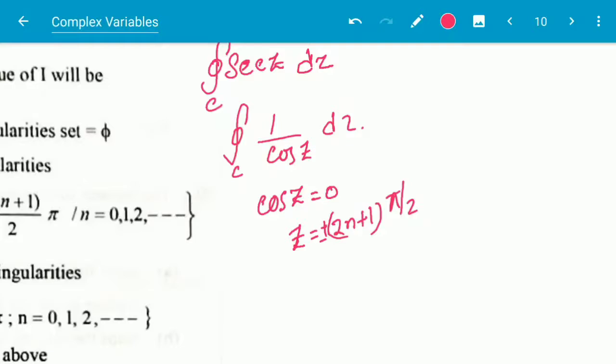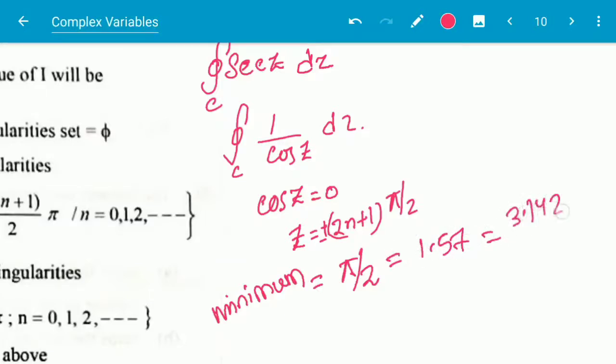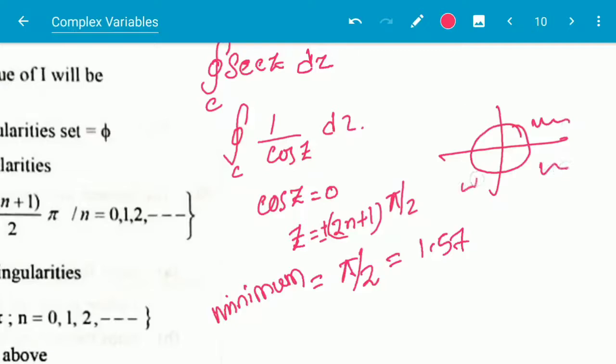So the minimum value of z is pi by 2, which is equal to 1.57, that means 3.142 by 2 is around 1.57, which is more than 1, and if the unit circle is this one, 1.57 will be outside of the contour.